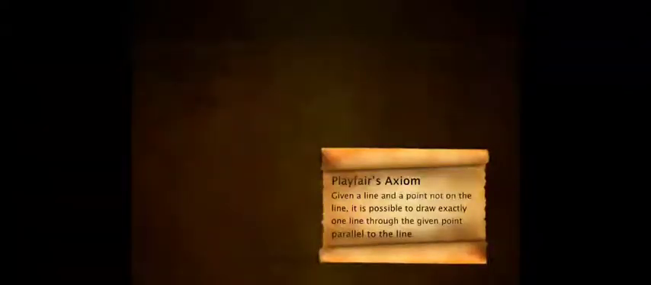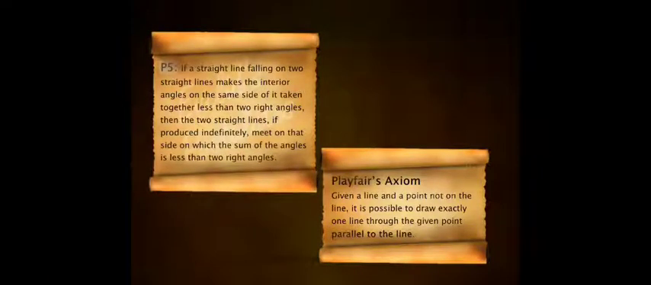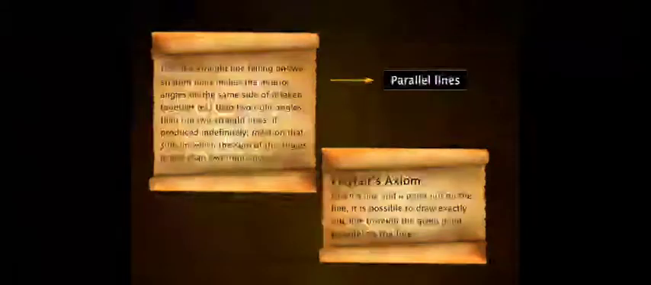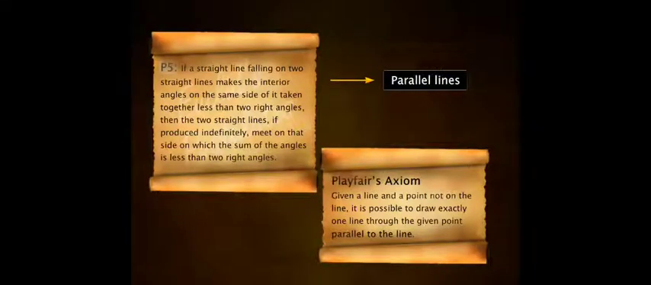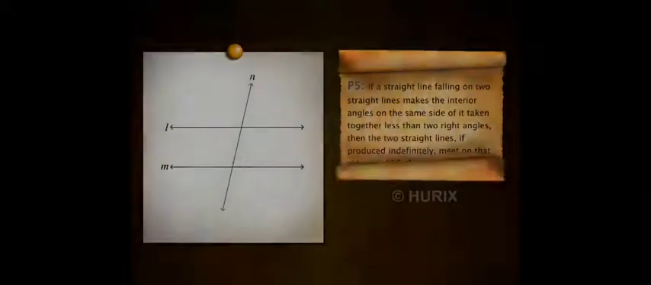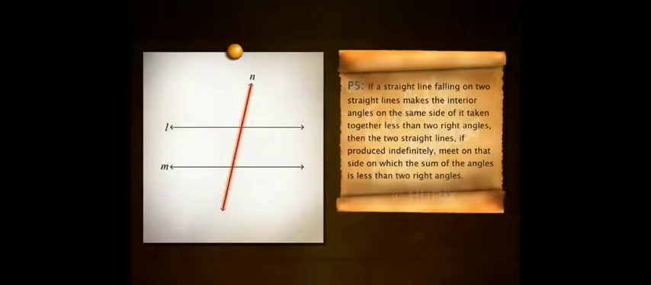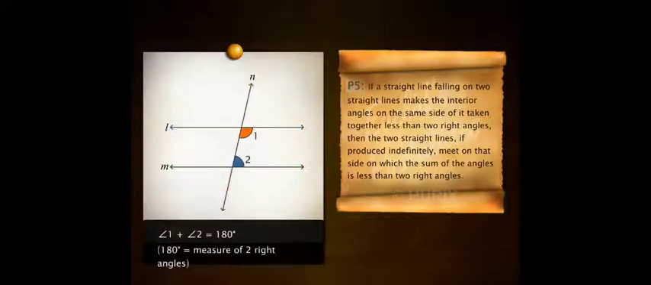While Playfair's axiom mentions parallel lines, Euclid's fifth postulate does not explicitly specify parallel lines. Yet, in a way, Euclid's fifth postulate connotes the existence of parallel lines. Let's see how. Consider line n meets two straight lines, L and M, at two distinct points. The sum of the interior angles 1 and 2 on one side of line n is equal to 180 degrees, or 2 right angles.